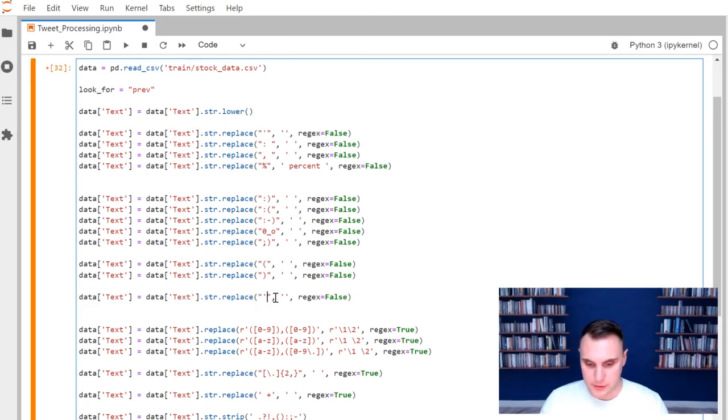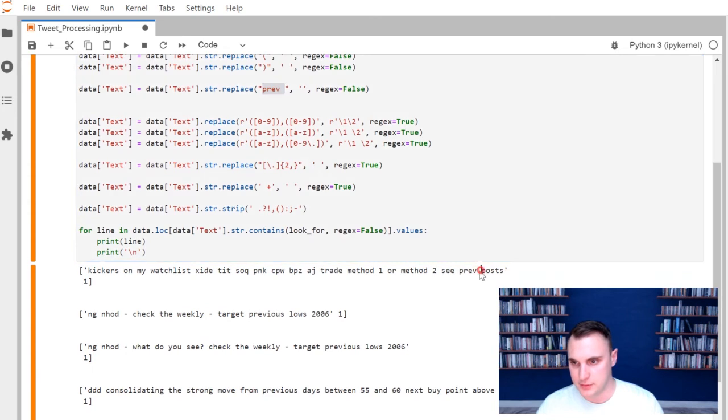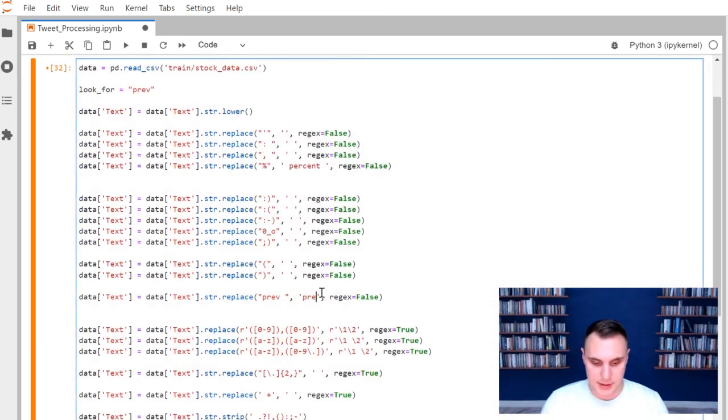I'm going to be looking for prev, but again, I don't want to replace when it looks like previous. So if I follow prev with a space, now it's going to try to match any time that prev is followed by a space, like this one right here. If that's the case, I can just replace it with previous. And make sure you add that space, or else you're going to be cramming letters together.